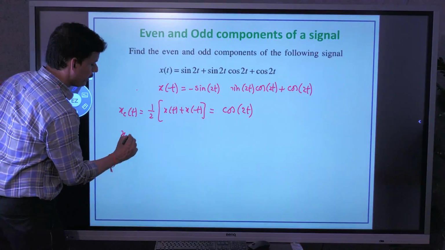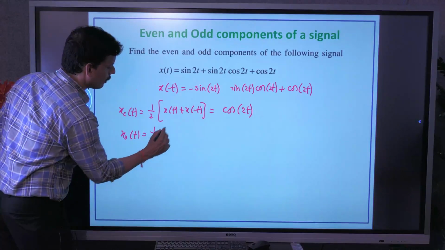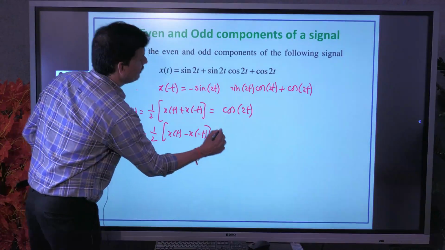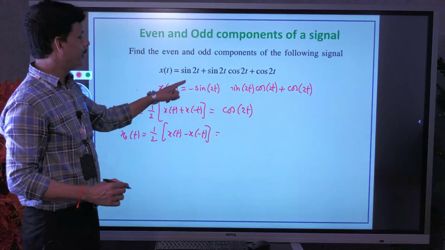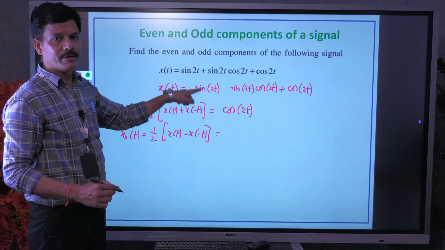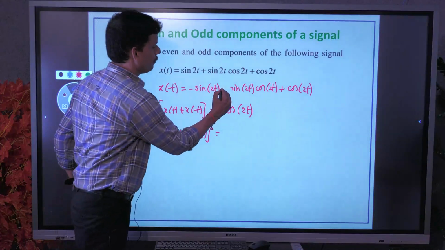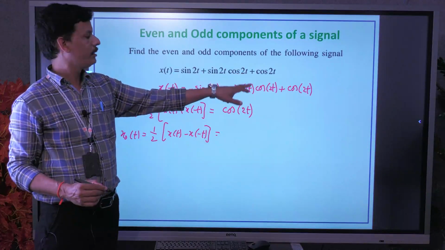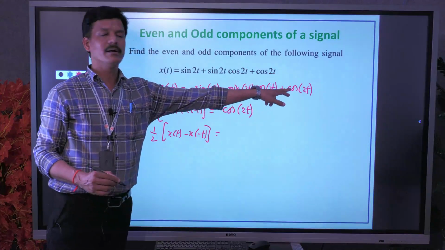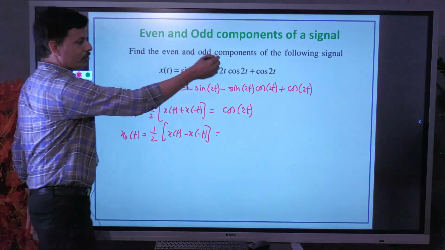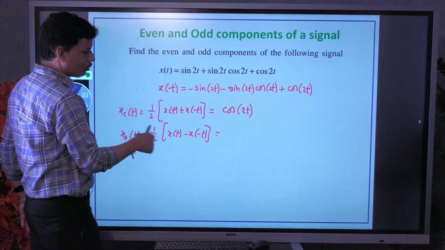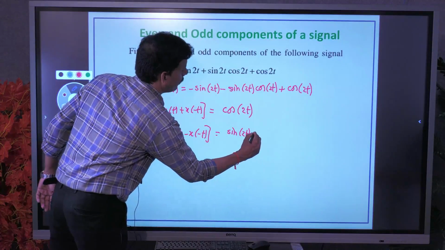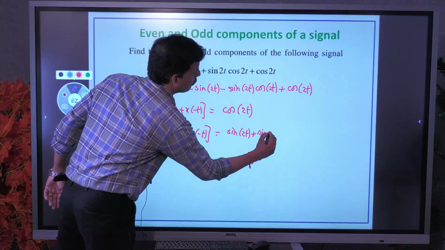Similarly, for the odd component, xo of t is equal to 1 by 2 of x of t minus x of minus t. Subtract these two. What will happen? Minus of minus becomes plus, 2 sine 2t, minus of minus becomes plus. So 2 times sine 2t into cos 2t, minus cos 2t and minus cos 2t. So here cos 2t cancels out, the 2 times 2 cancels out. So the answer is sine 2t plus sine 2t into cos 2t.